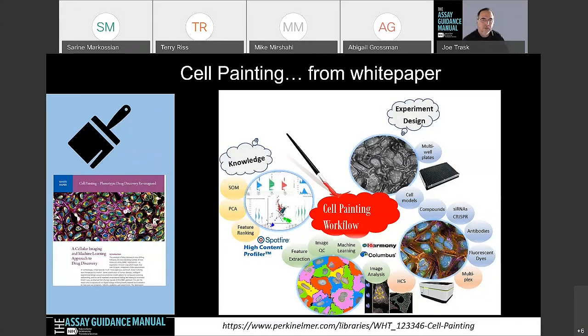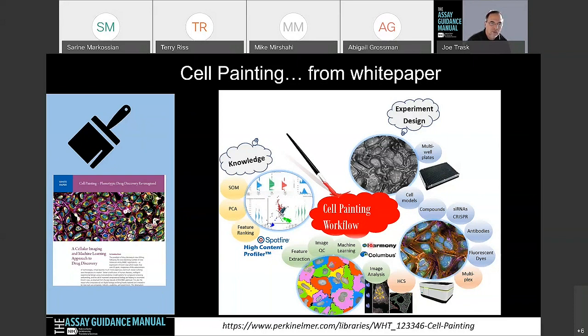So I want to spend the last part of the presentation talking about cell painting, which is again getting a lot of traction in the field, especially in pharma, to look at phenotypic screening. This is actually a picture from a white paper that I wrote for PerkinElmer, and I put the link down here. You can look at it.